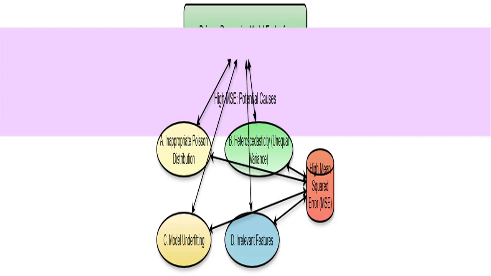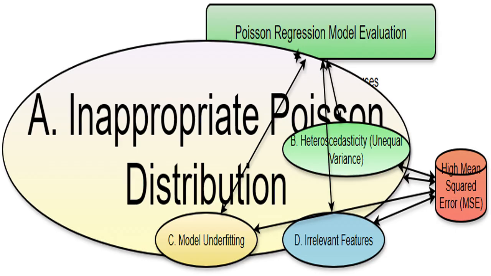Let's explore why you might see a high mean squared error, MSE, in your Poisson regression model. A high MSE means your model's predictions are far from the actual website visits. I'll break down several reasons why this happens. The Poisson distribution assumes the mean and variance of the data are equal. If your website visit data shows much more variability than expected based on the average, what we call overdispersion, then the Poisson distribution isn't a good fit. This will lead to a high MSE, because your model is making assumptions that don't match reality.